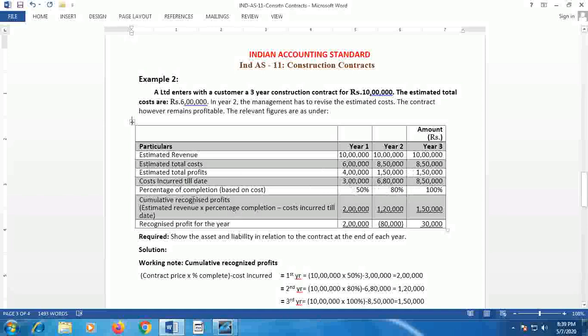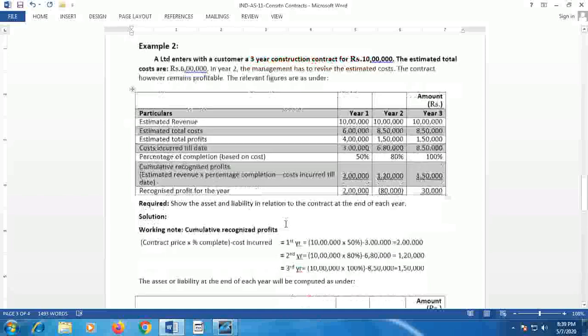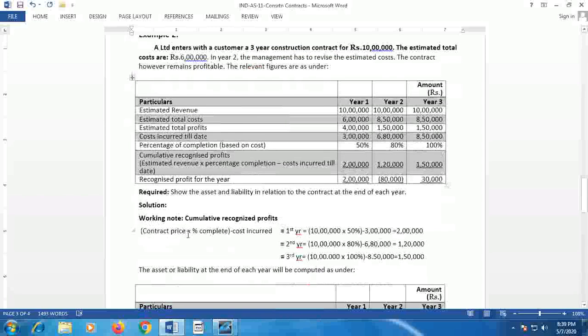So the cumulative recognition of profit to the profit and loss account is calculated in the working note. The formula is estimated revenue into percentage completion, under the percentage completion method, minus cost incurred till date. In the first year, 10 lakh is the contract price. It is given that 50% of the contract work is complete. So 10 lakh into 50% gives 5 lakh, minus cost incurred given as 3 lakh. So 2 lakh is the estimated cumulative profit.